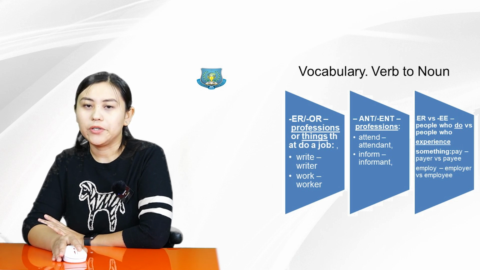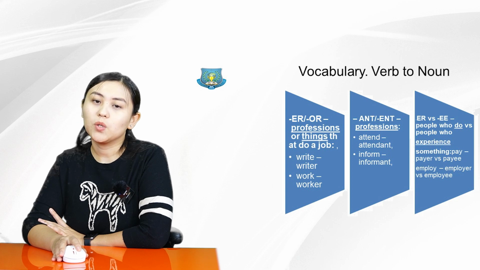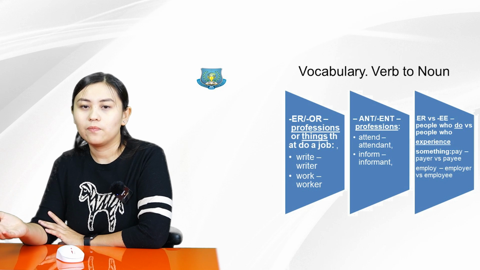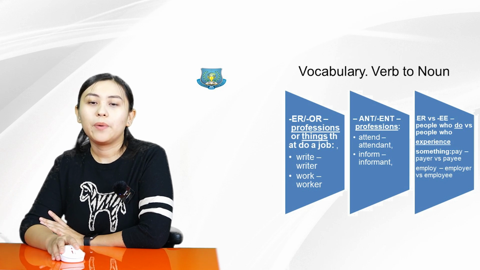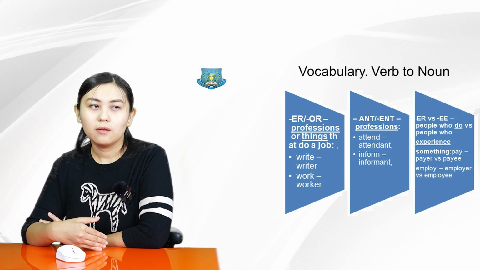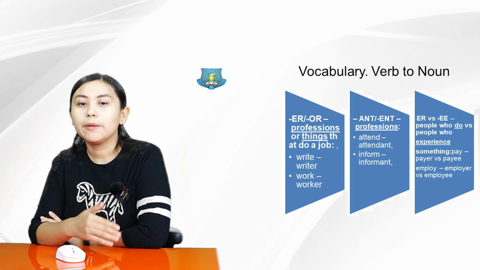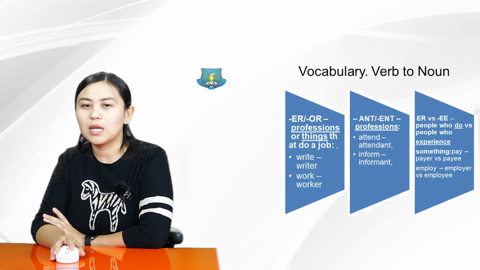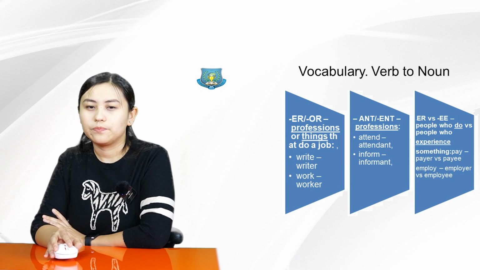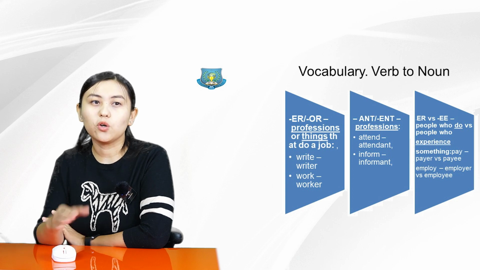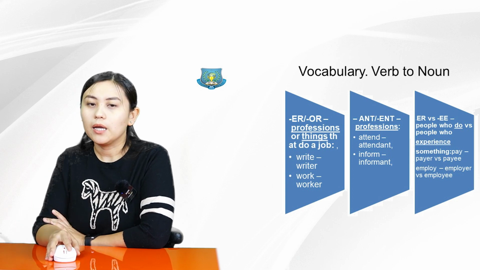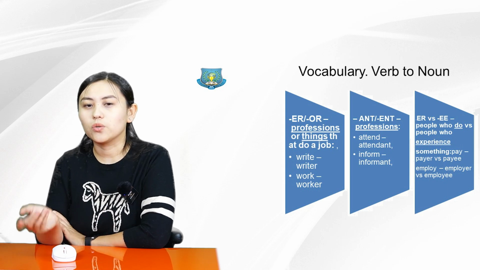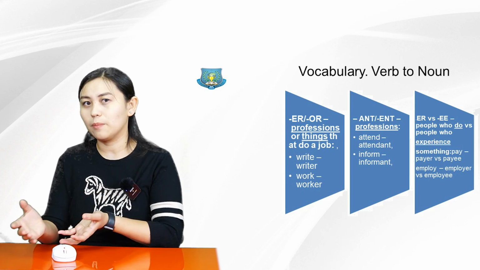ER or EE, people who do versus people who experience something. For example, employ, employer versus employee. Employer, for example, is the person who gives you a job. You're my employer, for example, and employee is the person who works. I am your employee. So here is the difference between employer and employee.